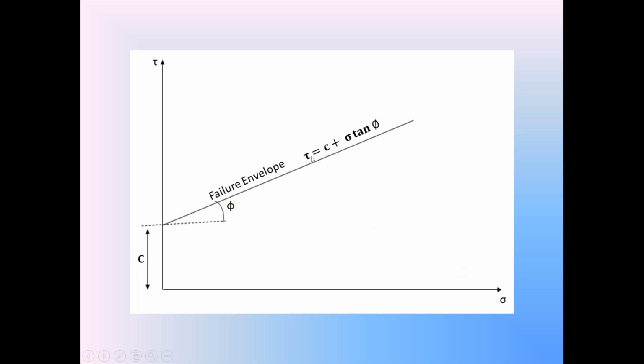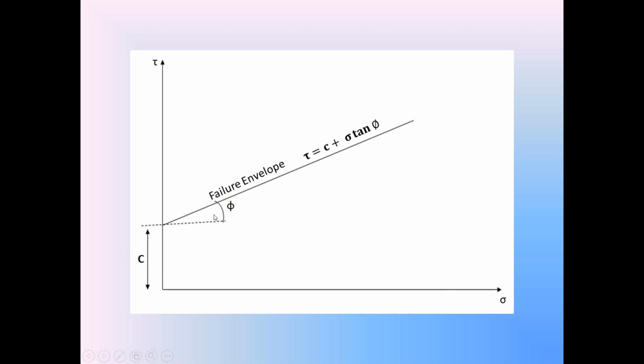This straight line is not passing through the origin. It will intersect the y-axis, that is the shear strength axis. From the origin up to this intersection, the vertical distance is c, that indicates the cohesion of the cohesive soil.